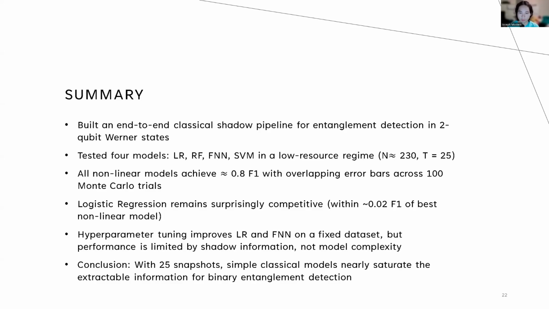The logistic regression remains surprisingly competitive within about 0.02 F1 of the best nonlinear model. The hyperparameter tuning improves the models' performances. However, once again, this performance is limited by the shadow information and the data we generated, and not by the model complexity. So to conclude, with 25 snapshots, simple classical models nearly saturate the extractable information for binary entanglement detection.